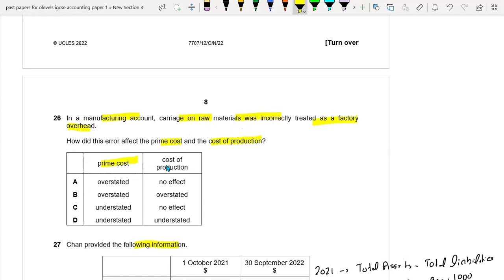Okay, and your cost of production would not be affected. Why? Because we know that in the cost of production, prime cost plus the factory overheads, both are parts of the cost of production. So whether this is recorded in the prime cost or in the factory overhead, your cost of production would not be influenced. So the prime cost is understated and the cost of production is not affected. So option C is the right option.